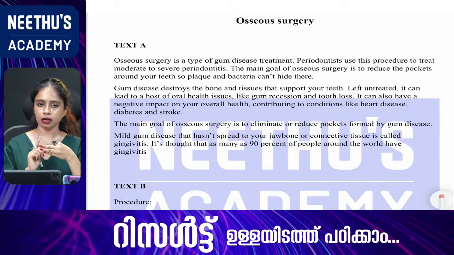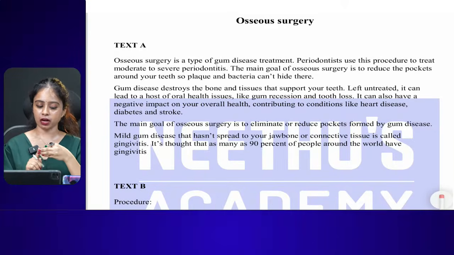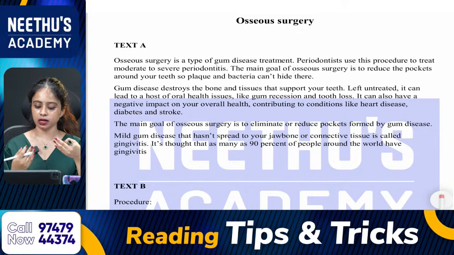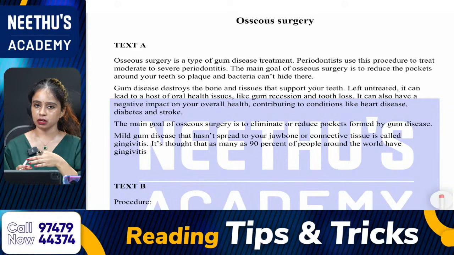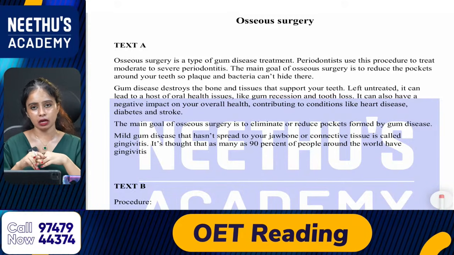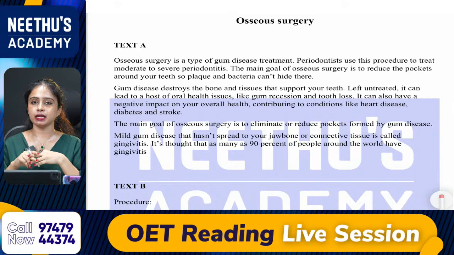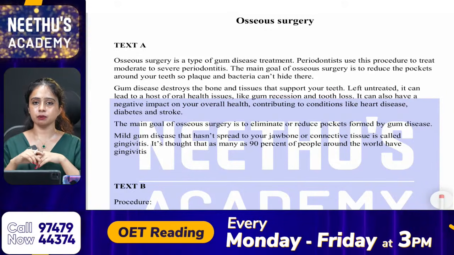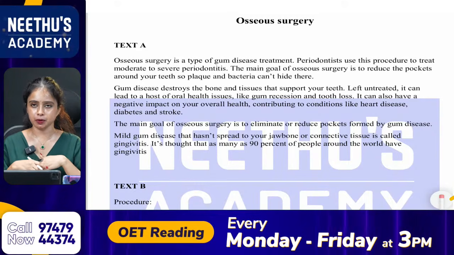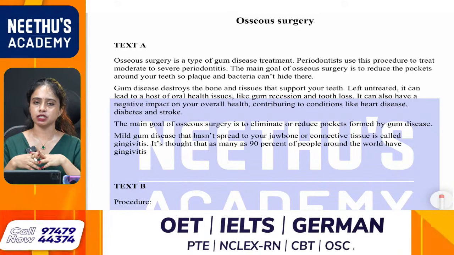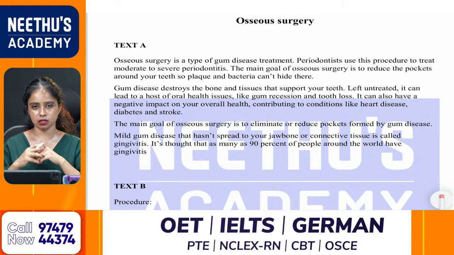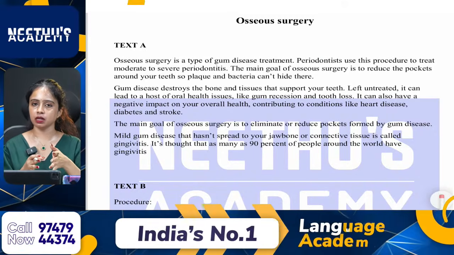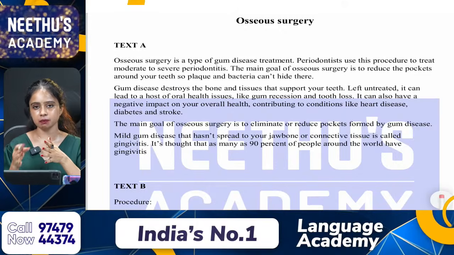And the third important thing is you have to mark all the numbers. Okay, so what are the numbers mentioned here? We have to mark each and every number, as well as the signs and symbols. What do we mean by signs and symbols? For example, if in a text they have mentioned 17%, which means 17 is the number and the percentage symbol is there.